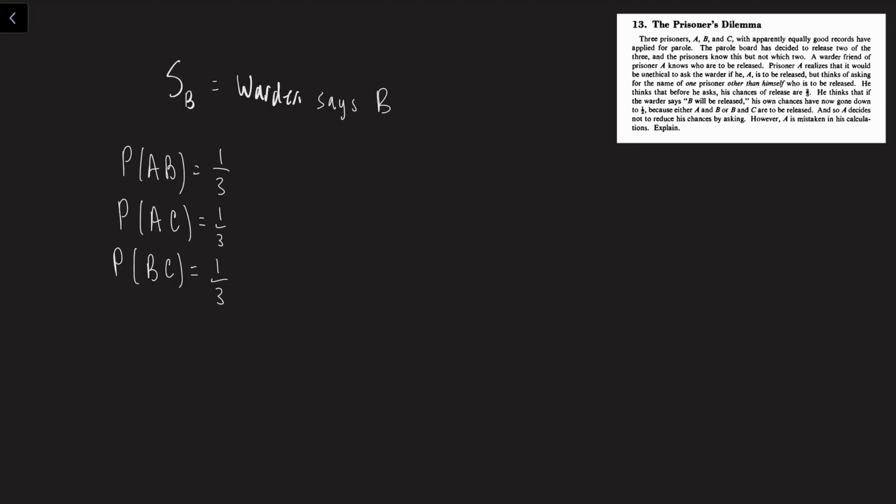So let's define some events. Let's call S to be the event where the warden says B in response to A's question. And then we have our 3 pairings, which are equally likely, so each of them are 1/3 probability. A, B, A, C, and B, C.